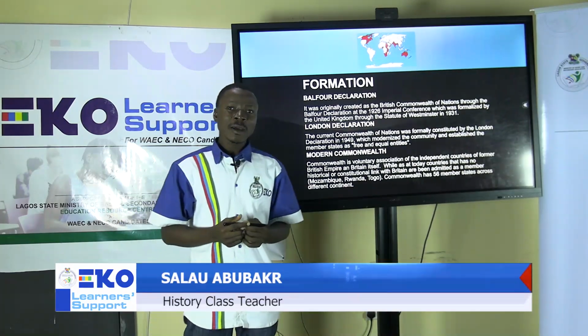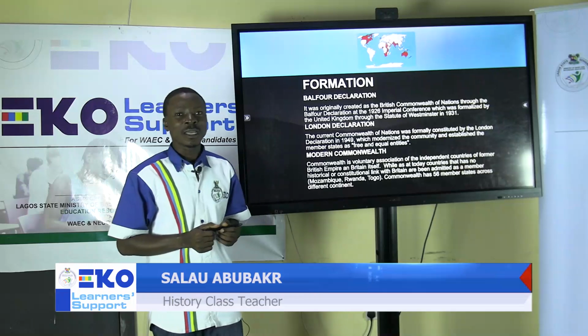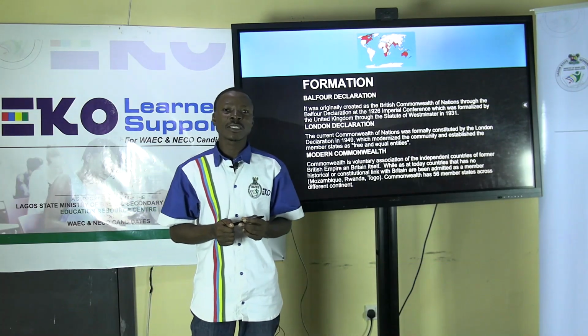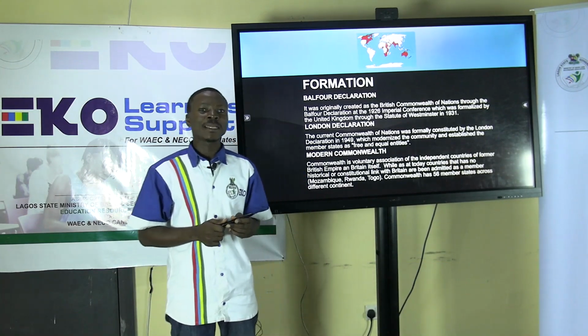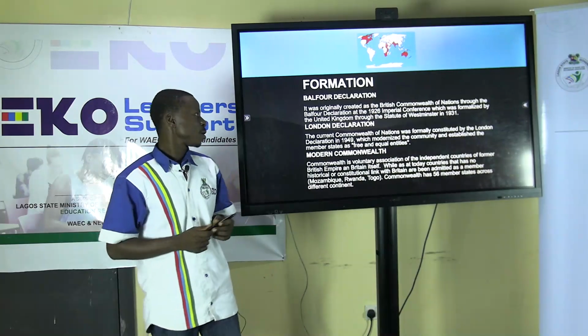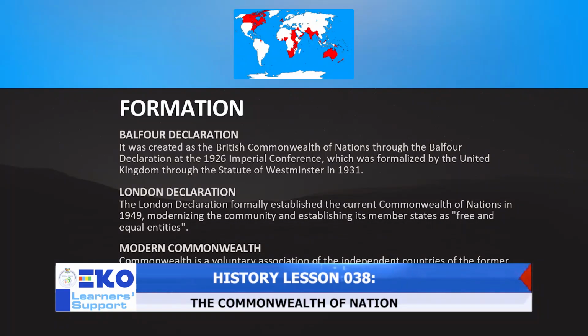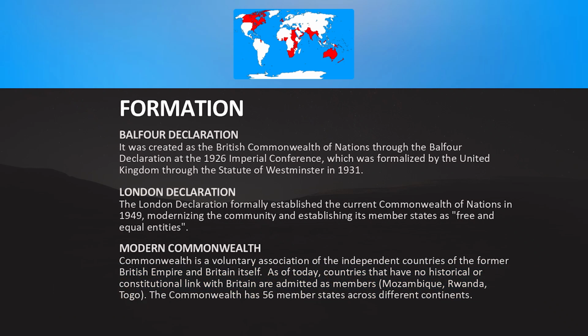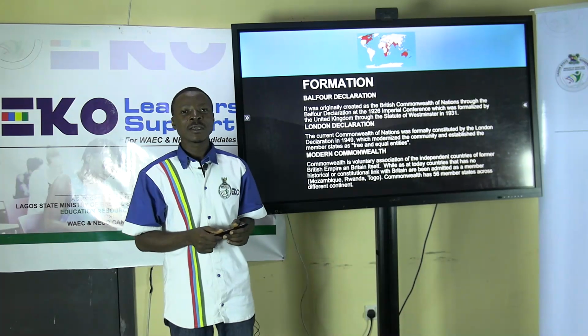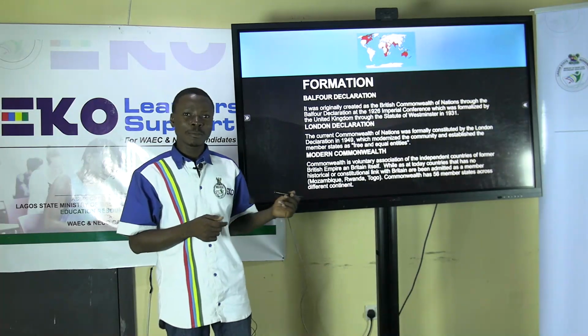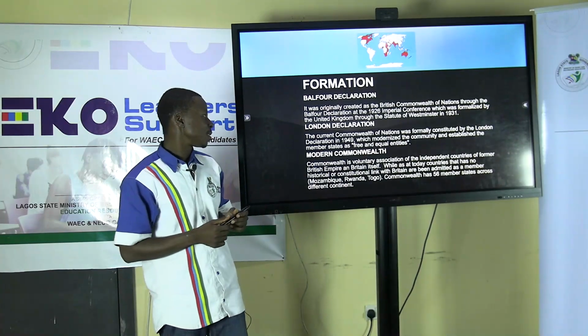And the current Commonwealth of Nations as we have it today, which is an association of equal independent nations, was a result of the London Declaration of 1949, which modernized the community and established member states as free and equal entities who have no obligation, or superiority or inferiority complex, to the British Empire or the British monarch.